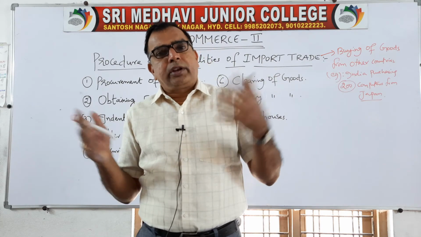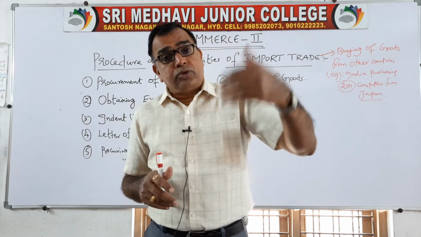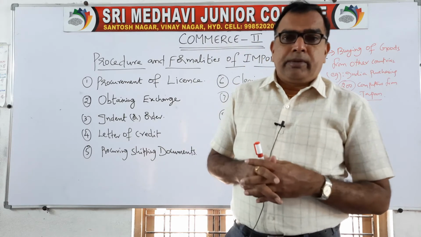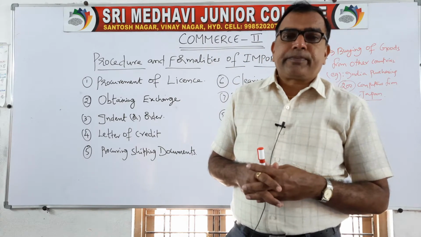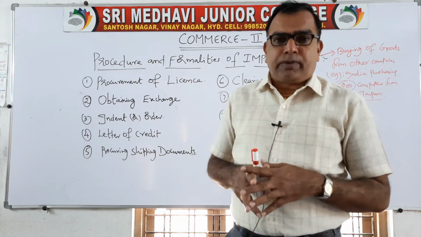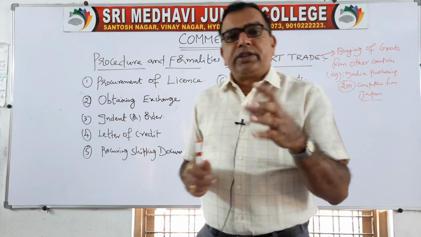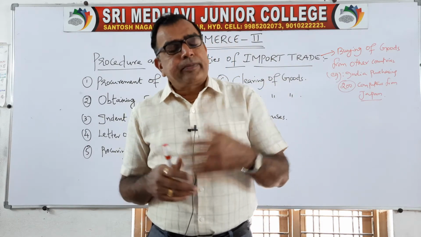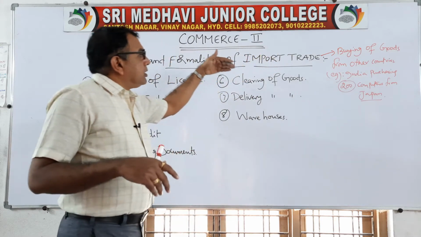He has to obtain so many documents, and those documents are sent to the importer. Then the importer will be ready to receive the goods. But the importer does not have to perform all these activities, only a few things so he can get the goods delivered.